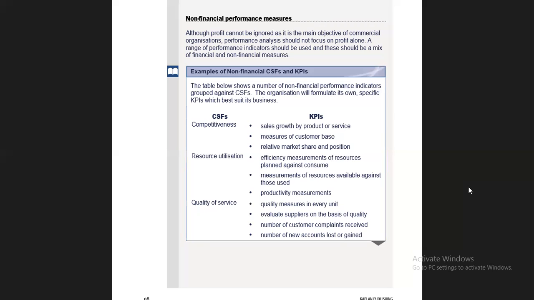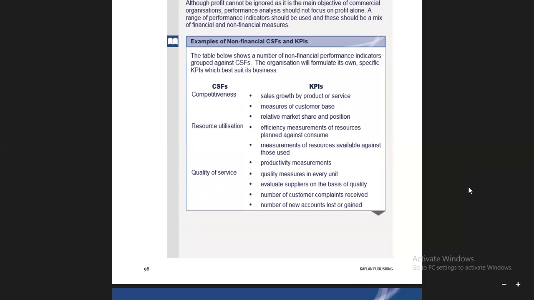We have to compare the actual with the budget, and two variances arise, one favorable and one adverse. If you consume less than budget, the variance is favorable. But if you consume more than budgeted, it is adverse. So this is how we can indicate that resource utilization is effective.